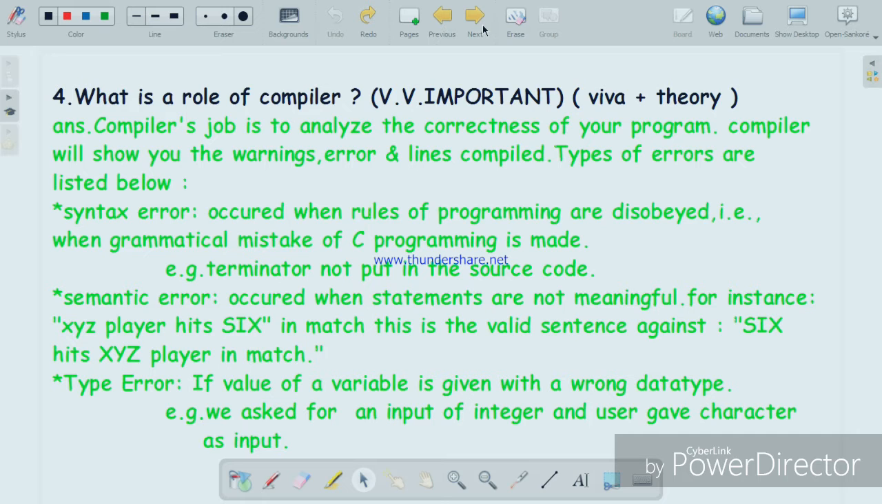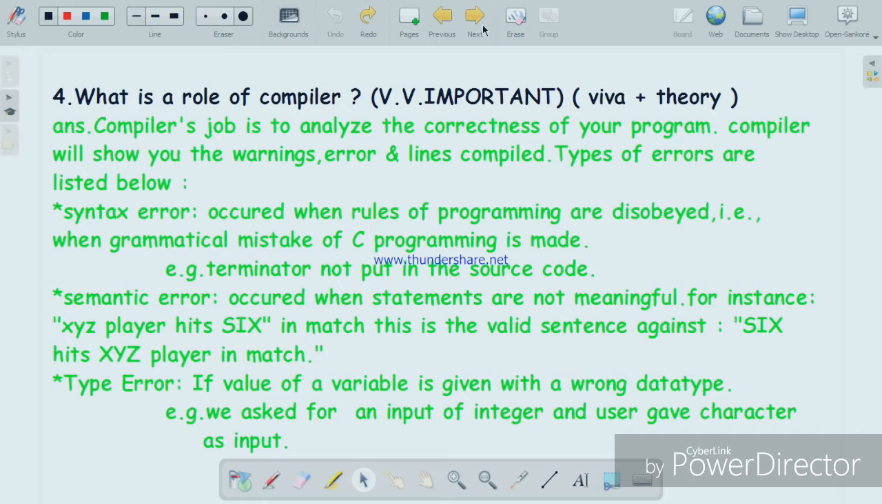For example, if you are not using the terminator at the correct place, then it is a syntax error, because every line is to be terminated with a terminator, and this is the syntax of any C program. So if you are not putting the terminator, it will give you a syntax error.